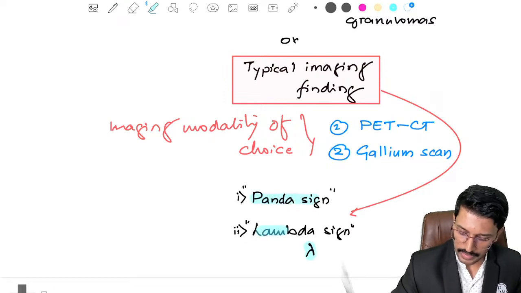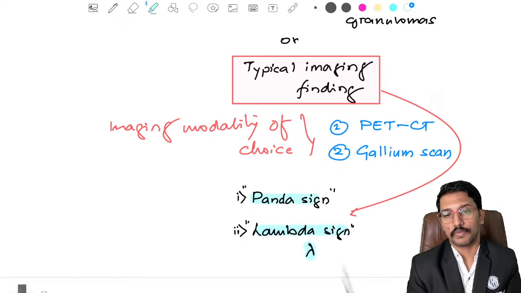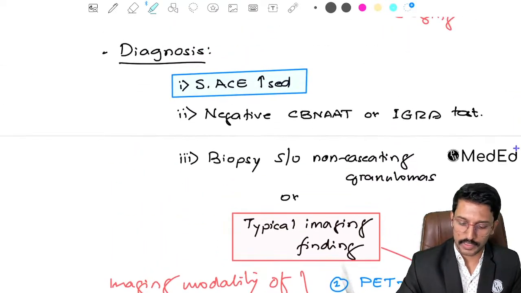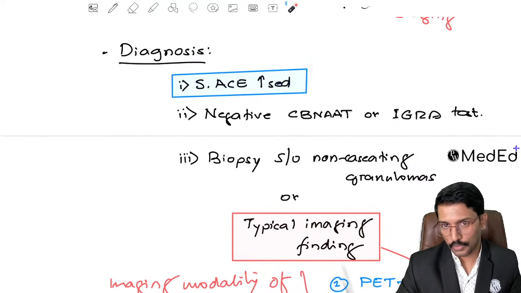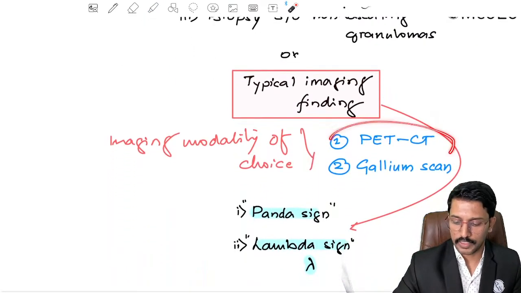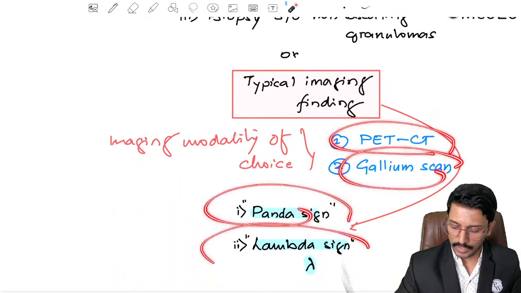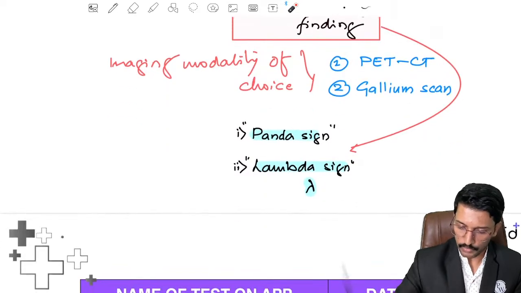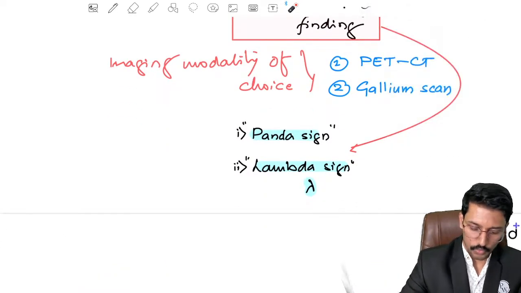So PANDAS sign and lambda sign are characteristic imaging findings that we see in patients with sarcoidosis. So if any patient presents with respiratory complaints, cough and all, and tuberculosis is ruled out, and on the PET CT or gallium scan you get panda sign or lambda sign, we are done with the diagnosis of sarcoidosis. Okay. Now coming to the treatment of sarcoidosis. How do you treat sarcoidosis?